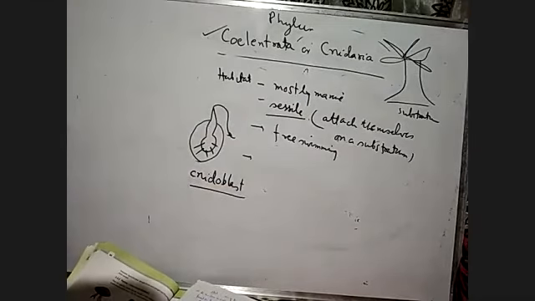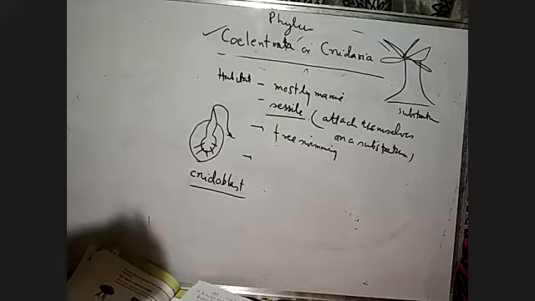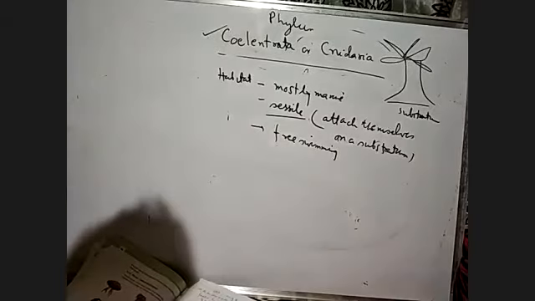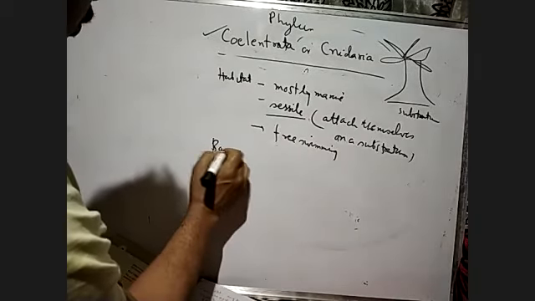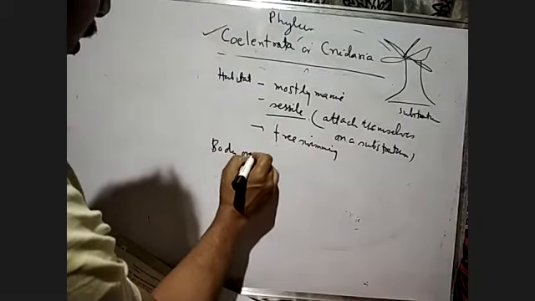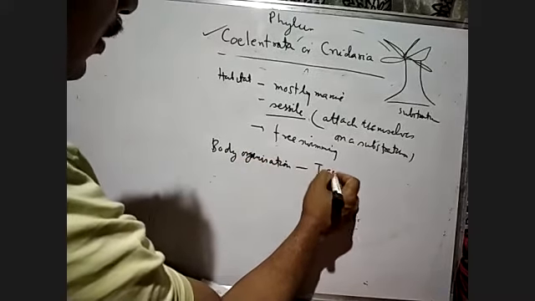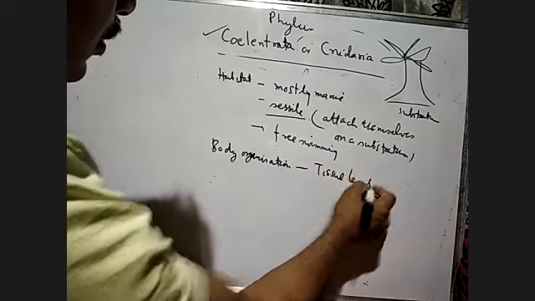Okay, and now after that, they have the tissue level of organization. If you go to the body organization with tissue level, they have tissues.